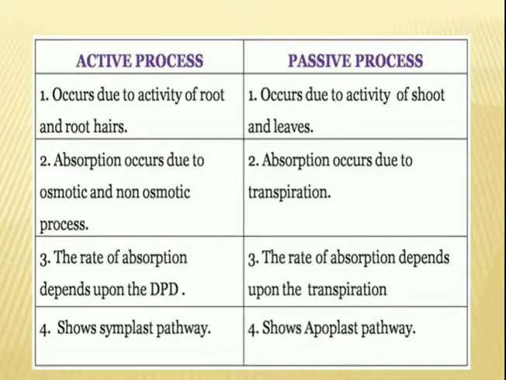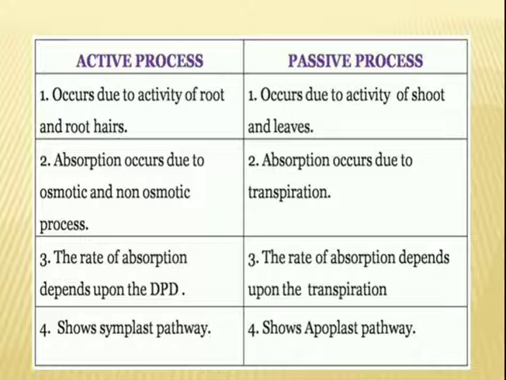Now these are the differences between the active process and the passive process. First, you can see that the active process occurs due to the activity of the root and root hair, while the passive process occurs due to the activity of the shoot and leaves. Second, absorption occurs due to osmotic and non-osmotic processes in active, while in passive it occurs due to transpiration.